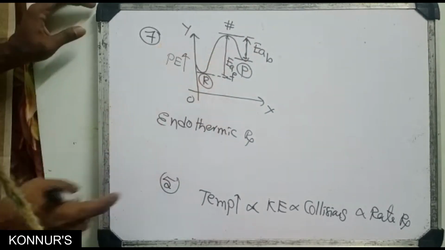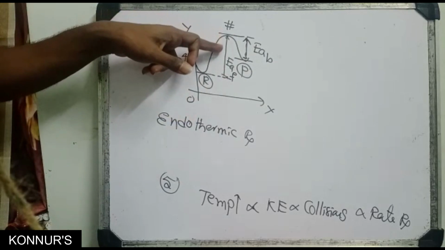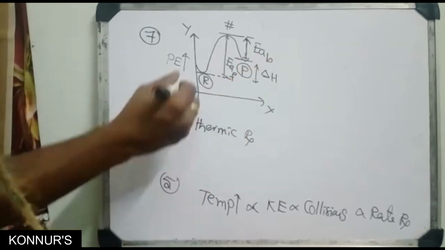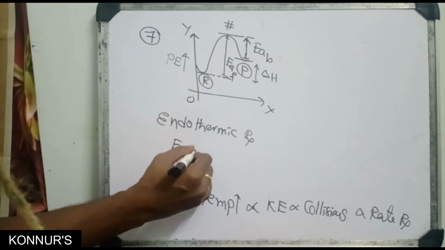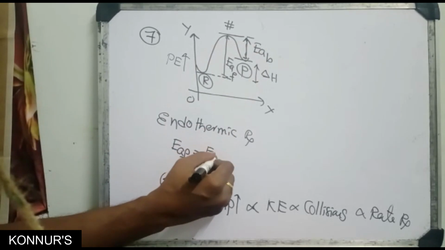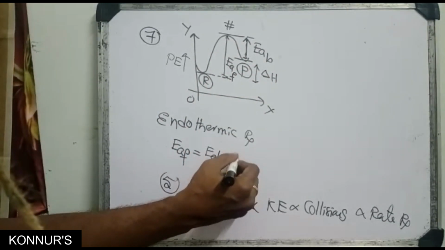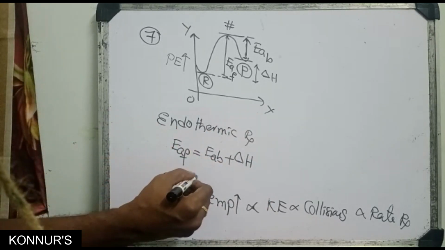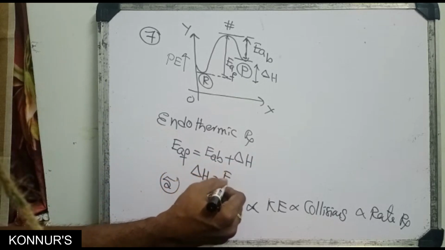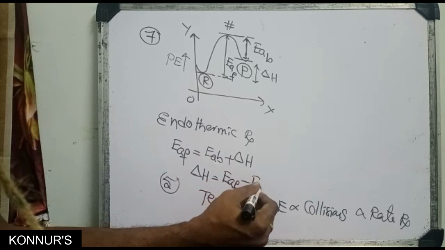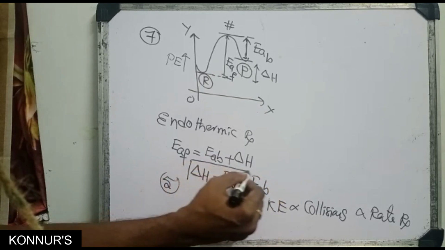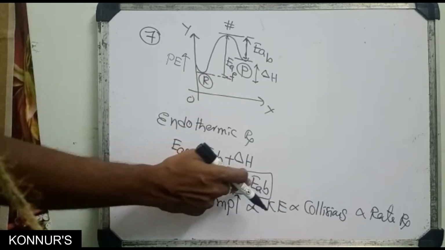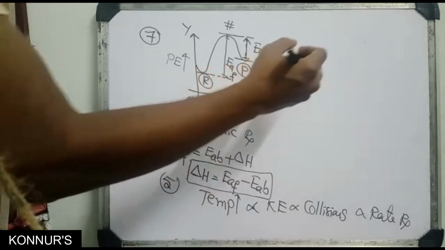In an endothermic reaction, the difference between reactant and product is delta H. Activation energy of forward equals activation energy of backward plus delta H. Therefore delta H equals activation energy of forward minus activation energy of backward. This is one formula. They will ask problems where they provide two of these three values and ask for the other one.